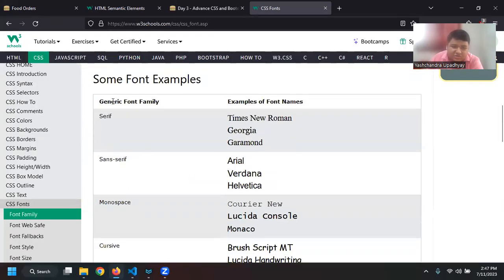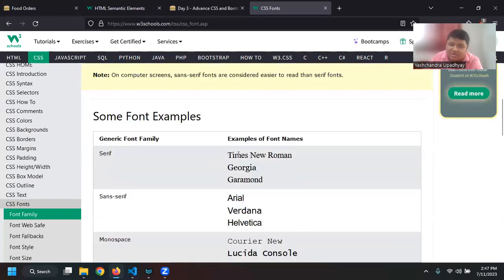So let us say there is also a generic font name, and it is also giving examples. So the font family of serif has Times New Roman as well as Georgia as well as Garamond. There might be other families that are related to it. So basically there is a generic font family of serif, but there are also subcategories of this serif. Let us say there is also sans-serif that is related to it, but it looks different.